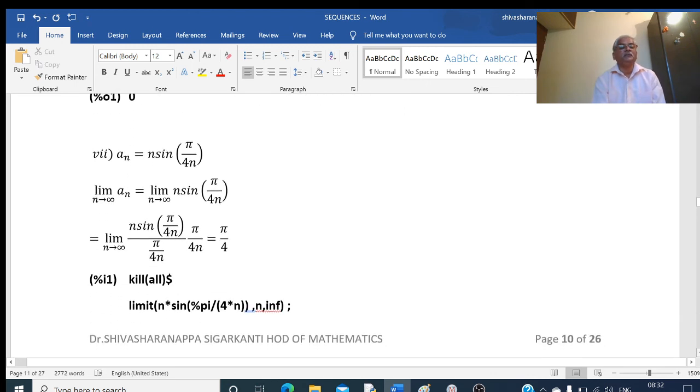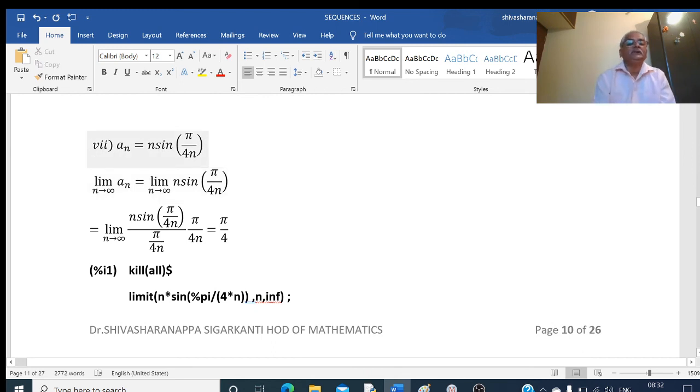Another example: an is equal to n into sine of pi by 4n. So let's take the limit: limit as n tends to infinity of an. Here directly, if I put in, this will be infinity and this will be 0, so infinity into 0. For this, I will consider n into sine of pi by 4n.